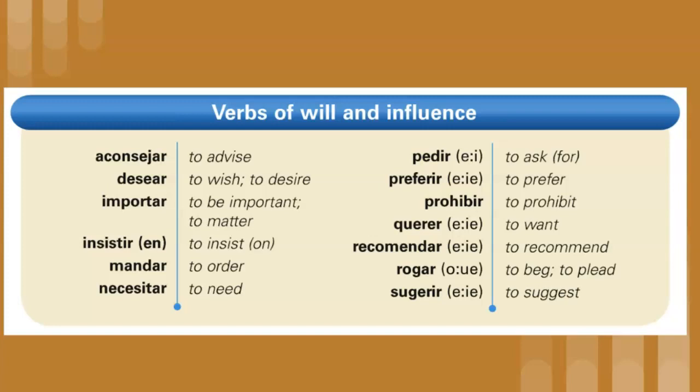So the verbs here, for some pronunciation practice, you have aconsejar, desear, importar, which you'll remember is an impersonal verb, so you would say like me importa or te importa. We have insistir, mandar, necesitar, pedir, preferir, prohibir, querer, recomendar, rogar, sugerir. And you'll notice several of these are stem changing verbs, so you'll want to make note of that on your paper as well.